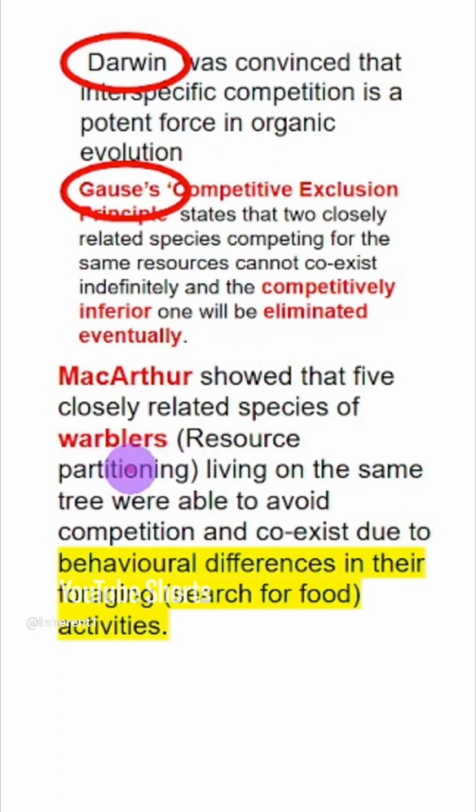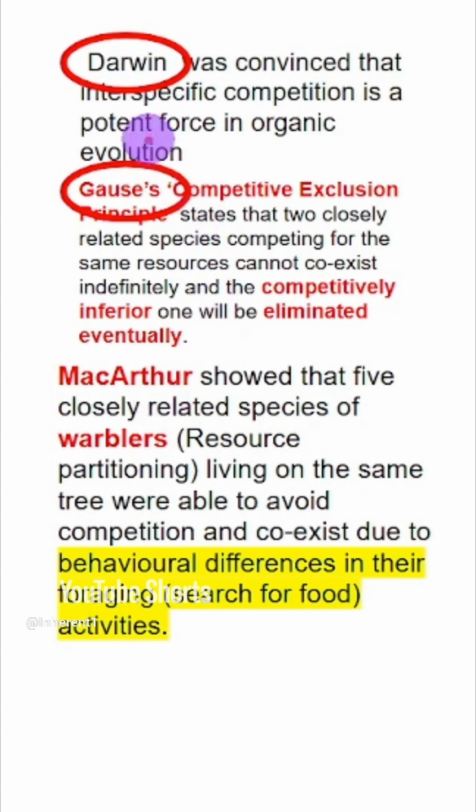These are songbirds and they have evolved a system to coexist by changing their behavior in their foraging activities. Foraging is search of food. So this particular observation was done by MacArthur.